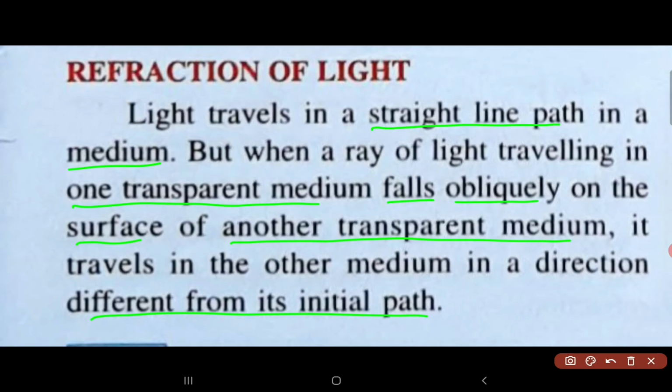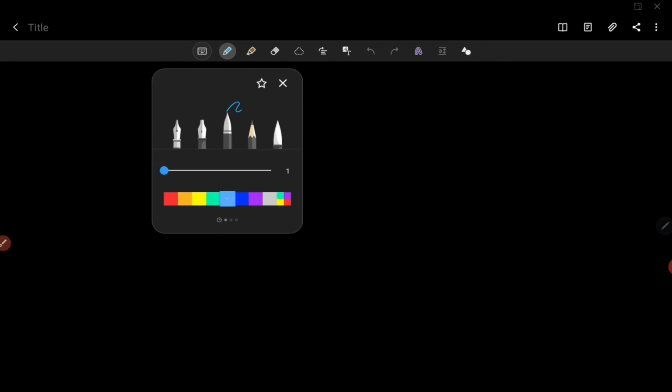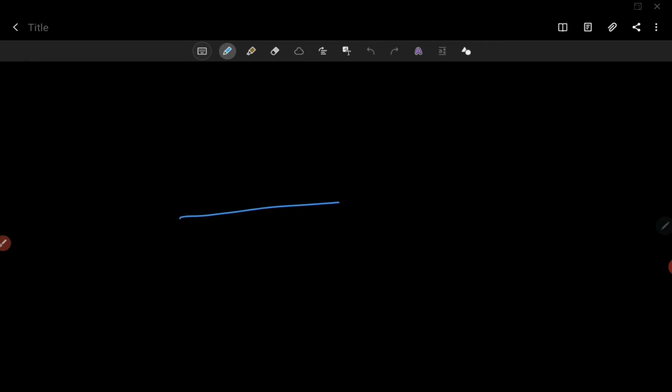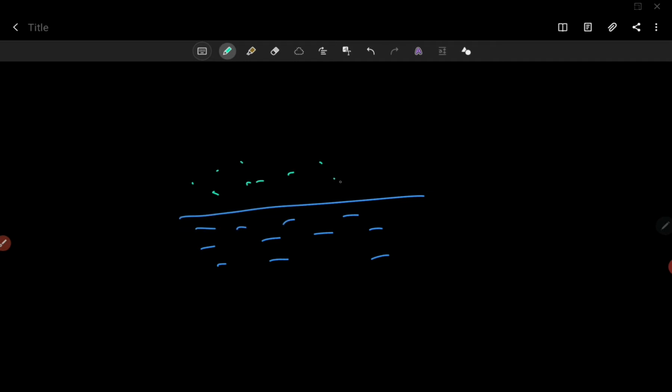Basically, this particular paragraph wants to tell us that suppose we have a water surface. Here we have water, and suppose we have air on the top of water. So we are having two different media. One is air, so this is air, whereas this is water.